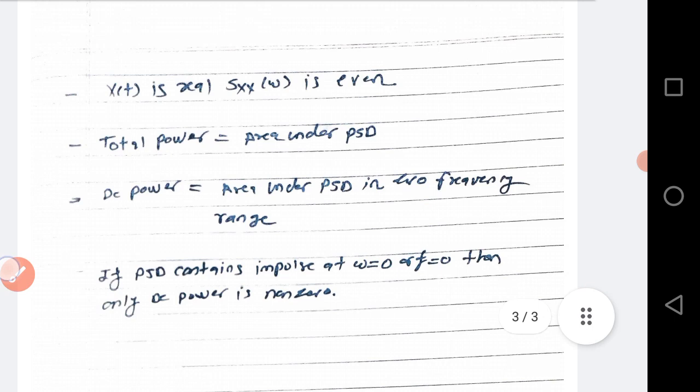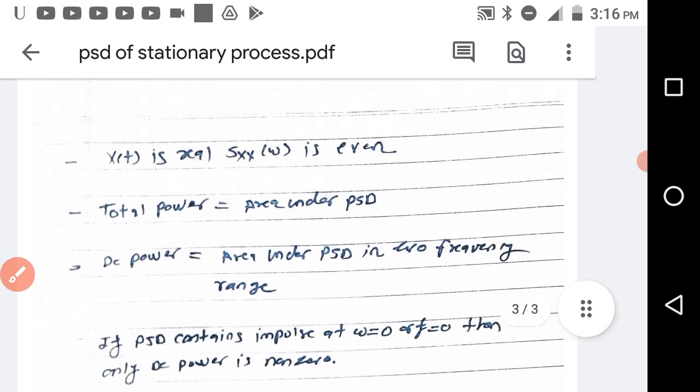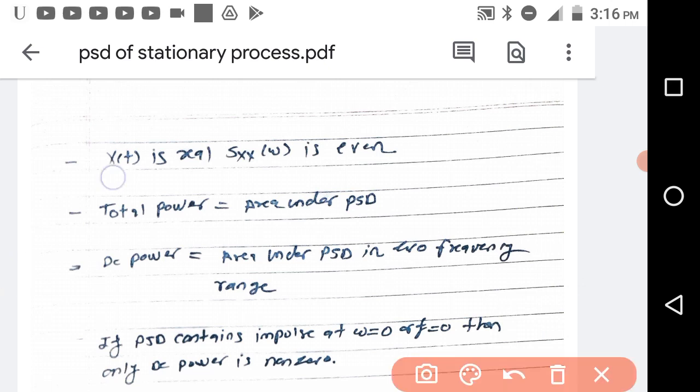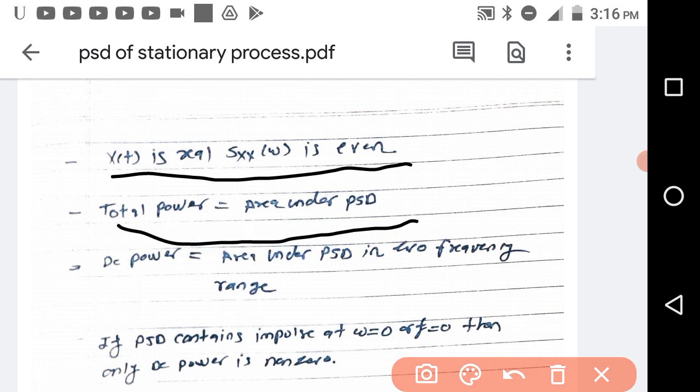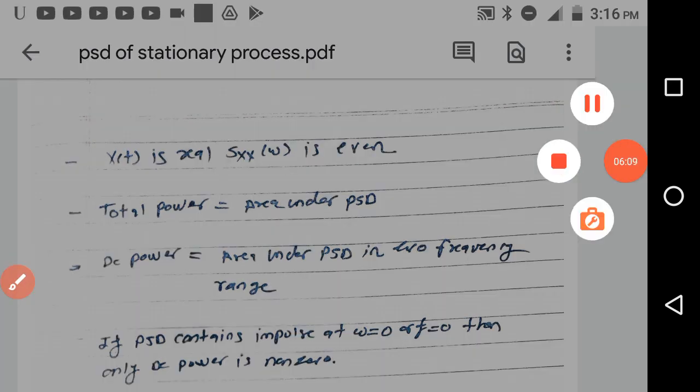So what have we studied from the PSD graph? Why is PSD important? With the PSD graph we can find the total power, and there is a Fourier transform pair between the autocorrelation function and PSD. If x(t) is real, PSD is even. Total power is the area under PSD. DC power is the area under PSD in the zero frequency range. And DC power is non-zero only when there is an impulse in the zero frequency range. So this is all about the PSD.